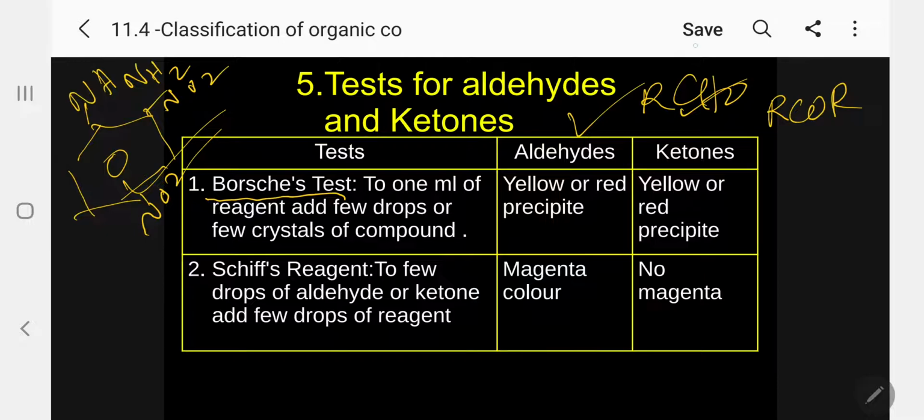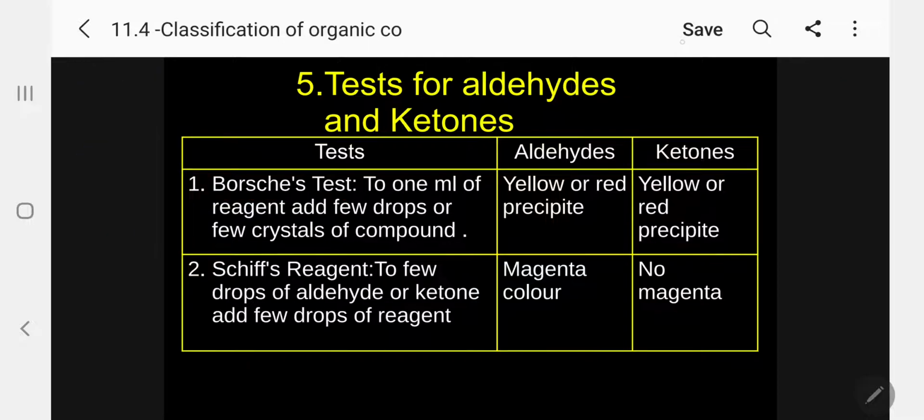They will undergo a condensation reaction and produce the corresponding precipitate. Both aldehyde and ketone will answer Brady's reagent. You will get a yellow or red precipitate, depending upon the nature of the aldehyde or ketone. So when a precipitate is formed, we confirm it is an aldehyde or ketone.